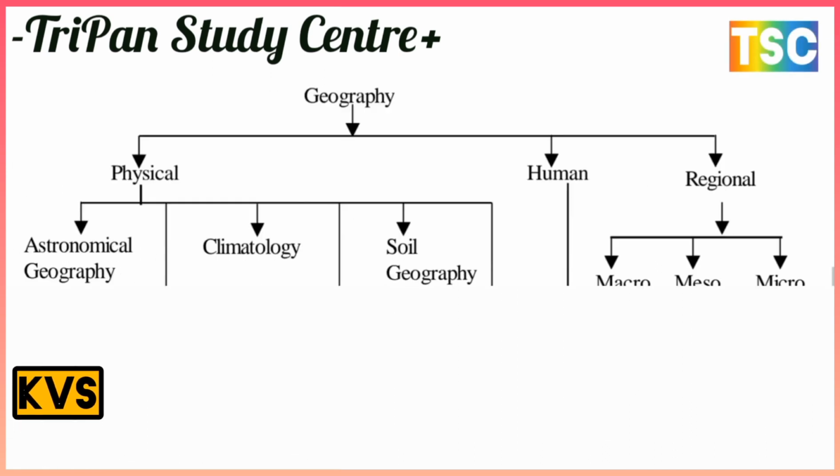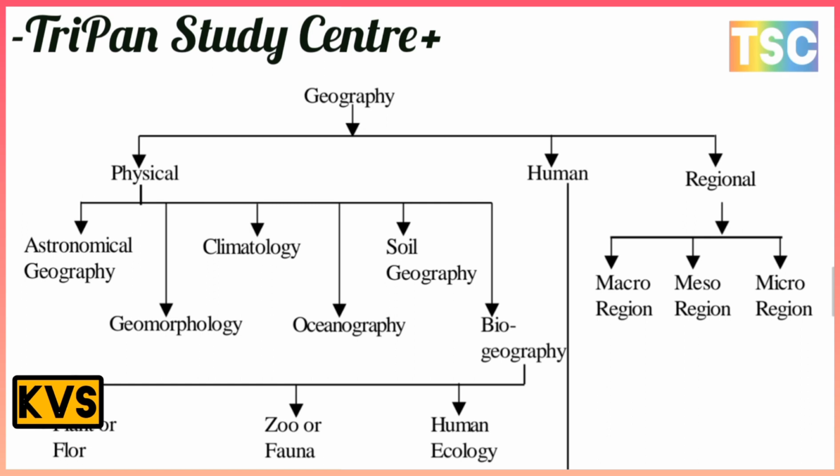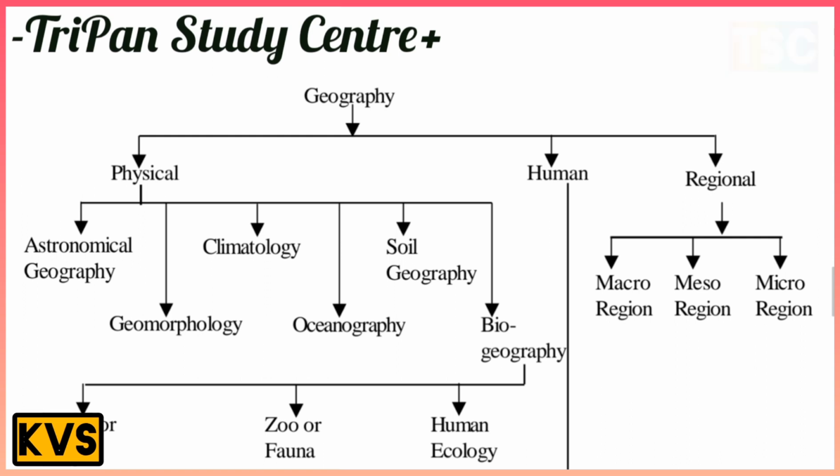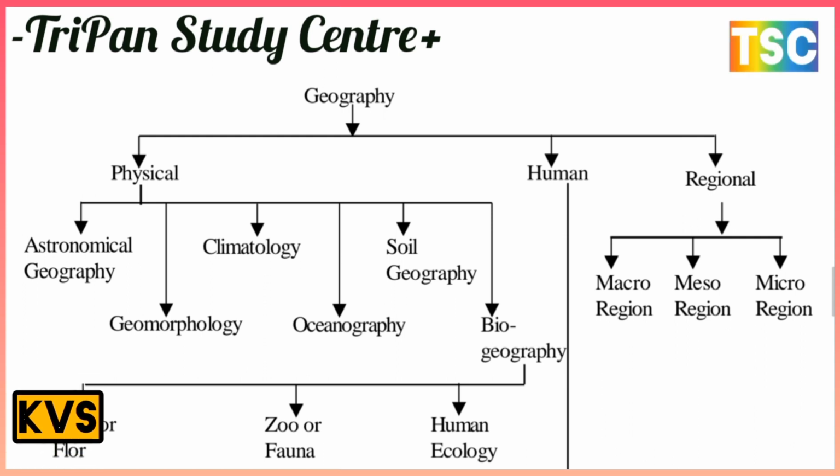See this diagram. The flow chart shows the branches of geography. There are three types only: physical geography, human geography, and regional geography. First, physical geography is divided into astronomical geography, geomorphology, climatology, oceanography, soil geography, and biogeography, which is divided into plant flora, animal fauna, and human ecology.